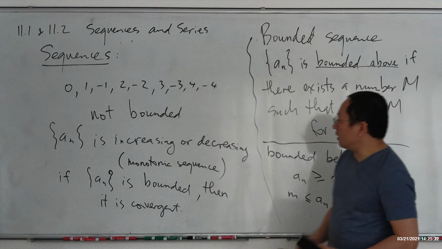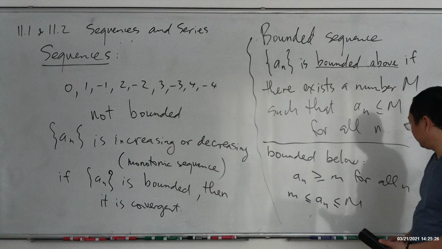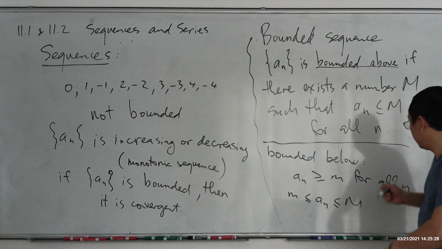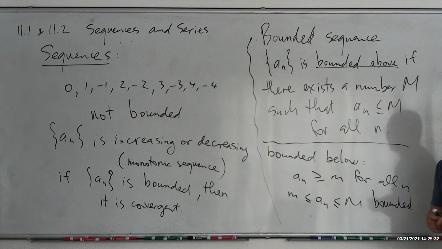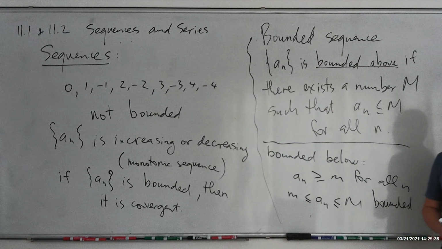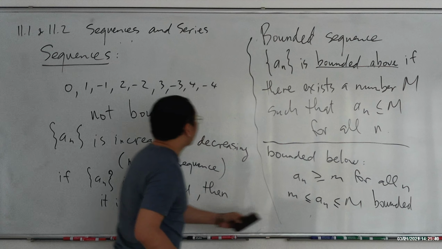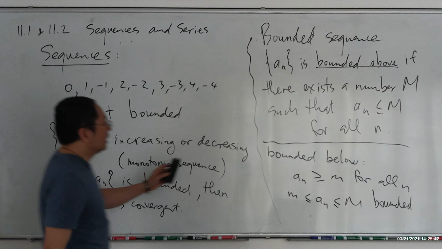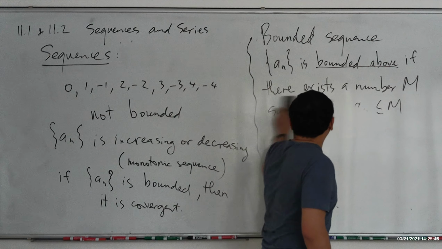Make sure that you guys are clear. Bounded means both bounded above and below. We get lazy to say bounded above and below, we just say bounded. We understand it's both directions, above and below. So graphically, this is kind of common sense. Let me explain this using a graph.